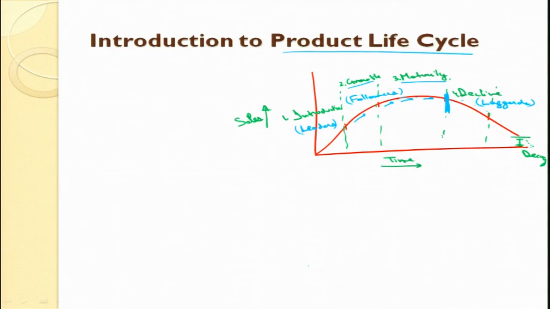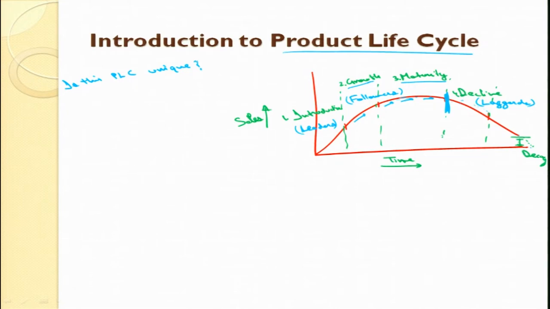Do we always have the product life cycle just like this, or do we have certain exceptions? The question is, is this PLC unique, or do we have certain exceptions? Yes, we do have exceptions. This is actually all marketing.